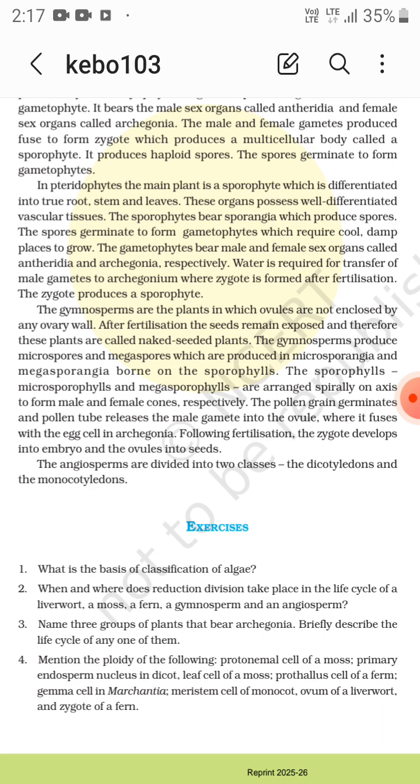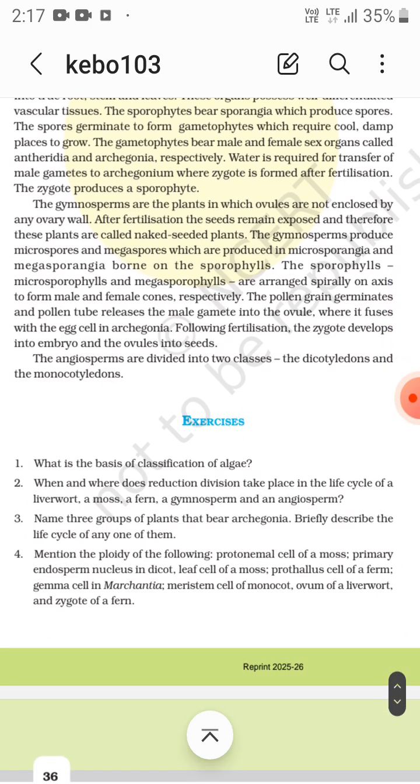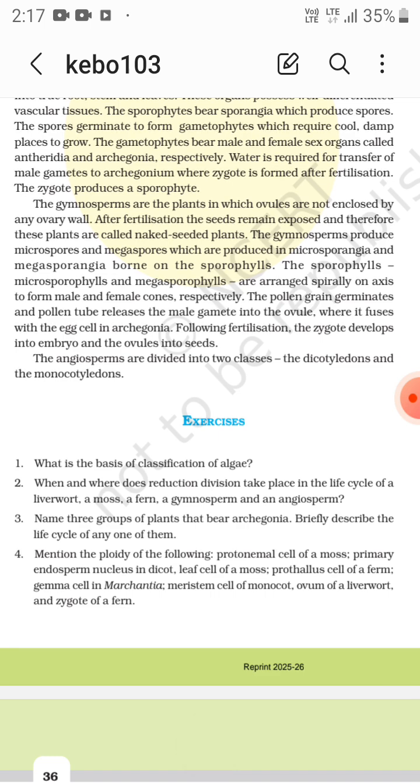The angiosperms are divided into two classes, dicot and monocot. Examples: for monocot, Triticum aestivum, that is wheat, and for dicot, Mangifera indica, that is mango.